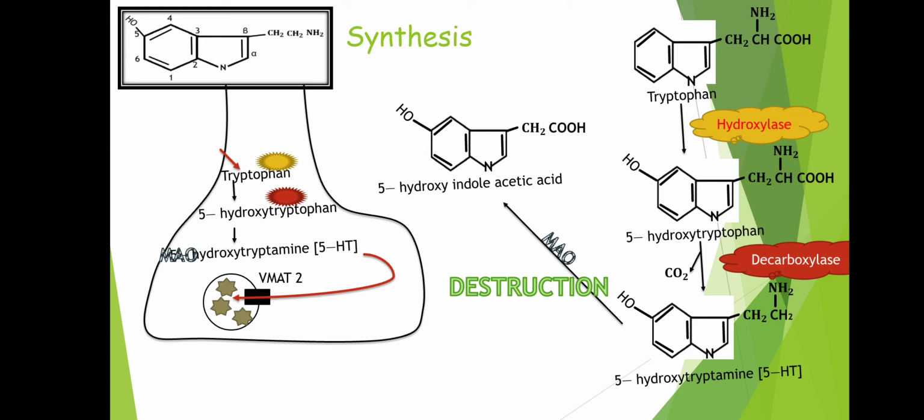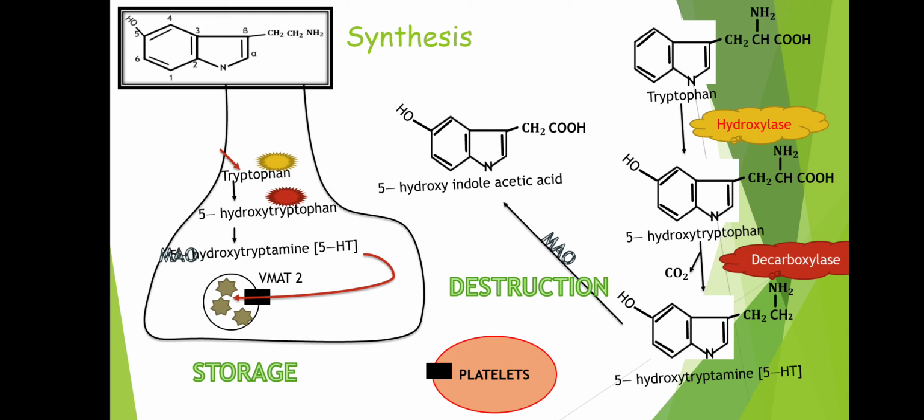Okay, so just assume these stars are nothing but your serotonin. A similar kind of transporter is also found in the platelets. So by this we got to know that platelets are also an area where storage of serotonin takes place. Maybe not synthesis, but storage of serotonin takes place inside the platelets. Okay, so this is about the storage. Why do we need to store this serotonin inside the vesicle?